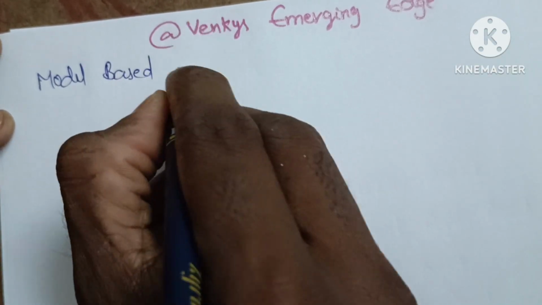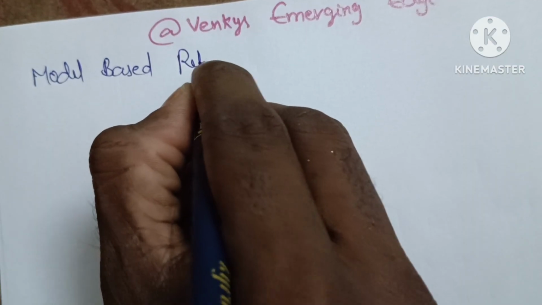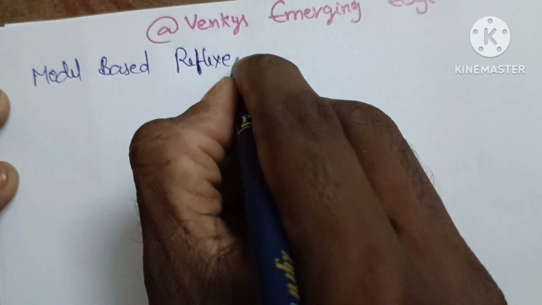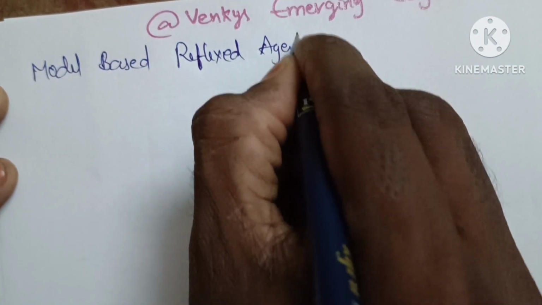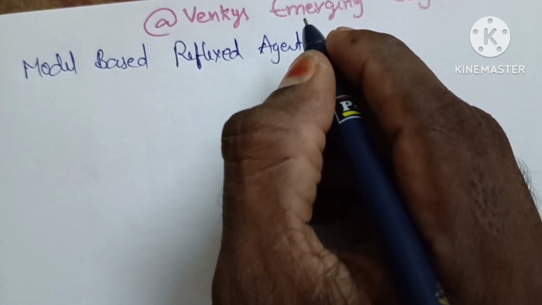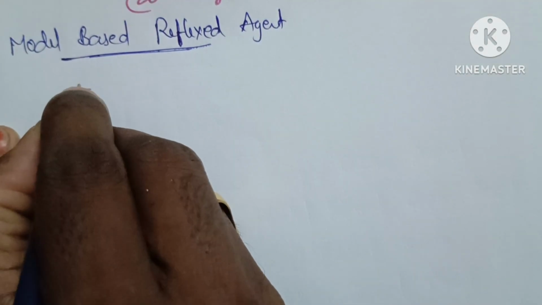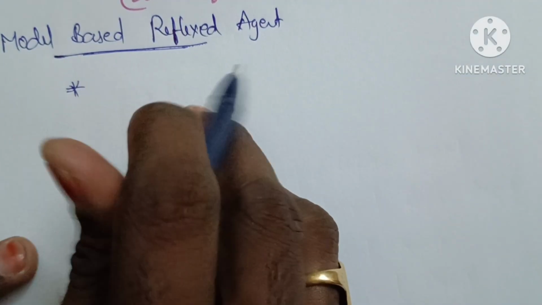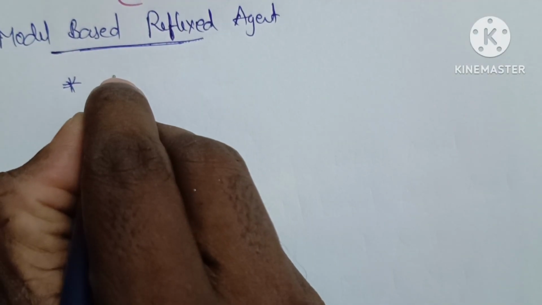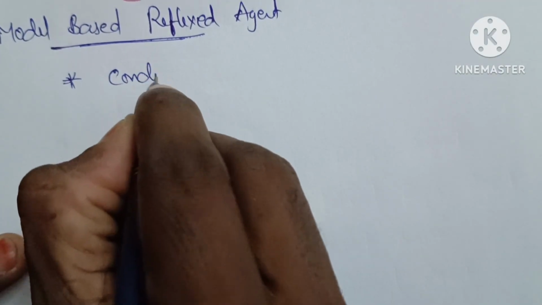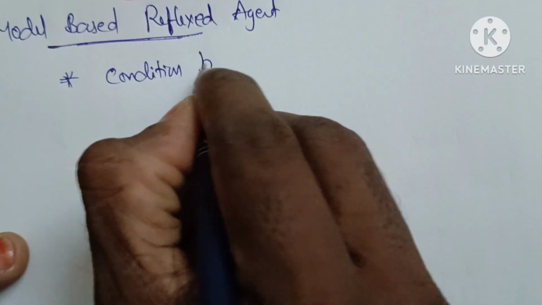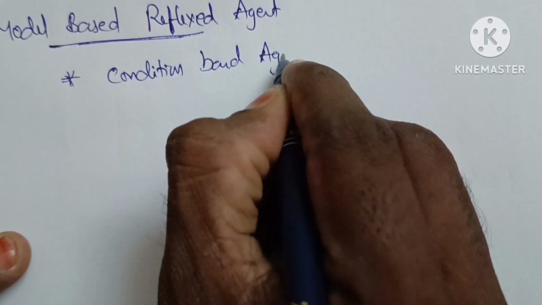Model based reflex agent. Okay. The first point: it is also a condition based agent.